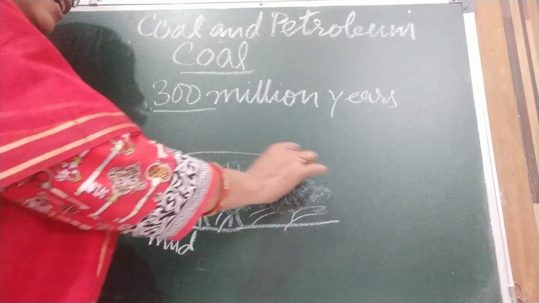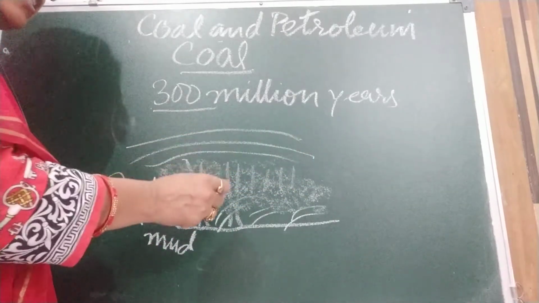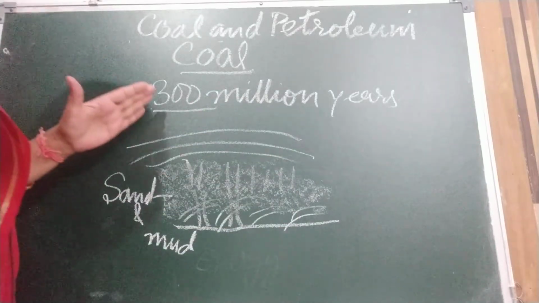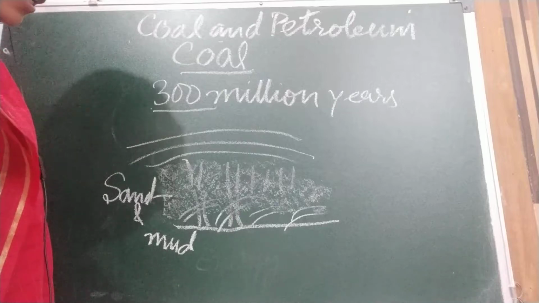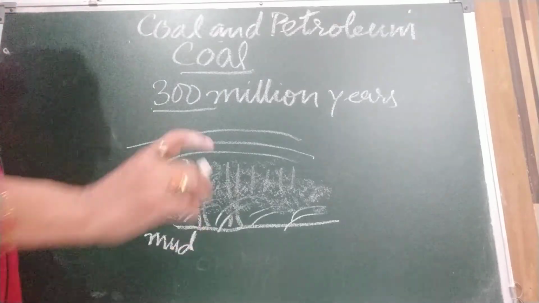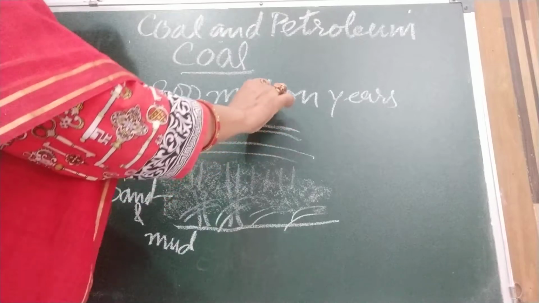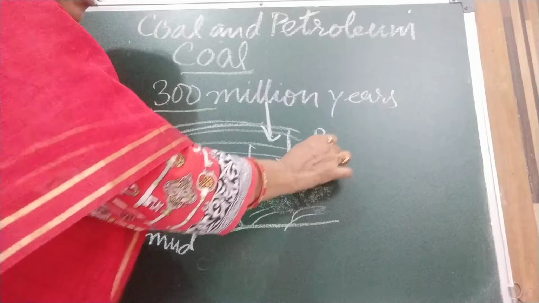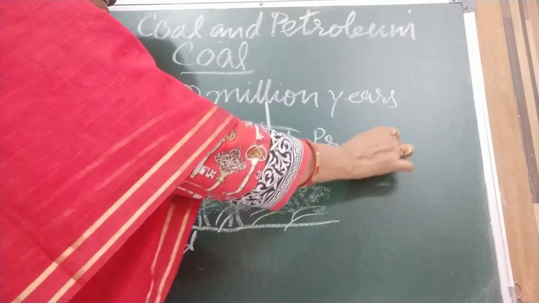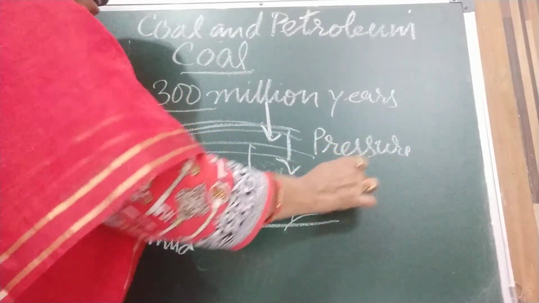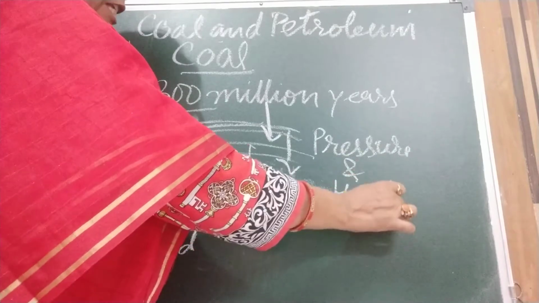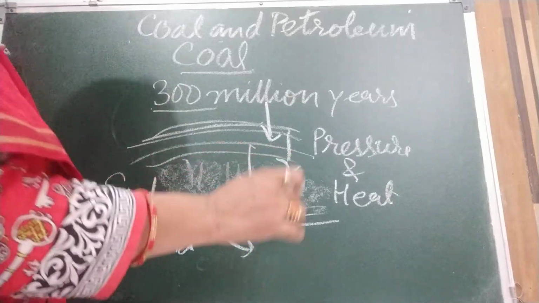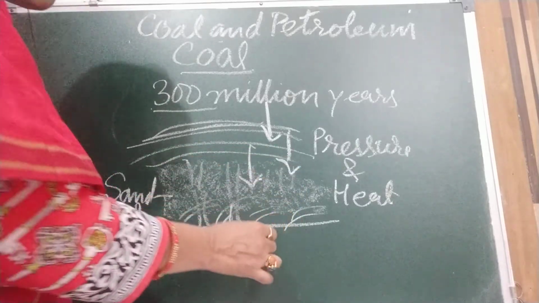This way many layers were formed. And sometimes due to volcanoes and earthquakes, the entire forest got buried deep down in the earth. So these layers are formed, and due to the pressure of each layer, heat is also developed. Due to pressure and heat, this vegetation, plant, slowly and gradually is going to convert into coal.